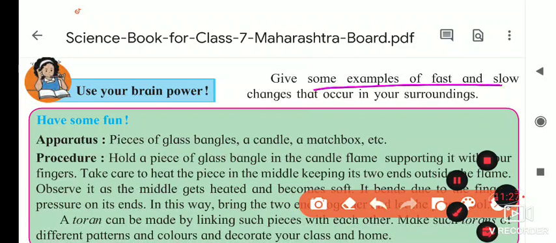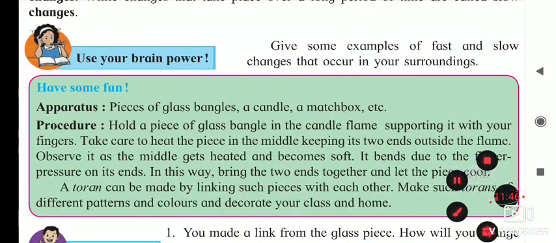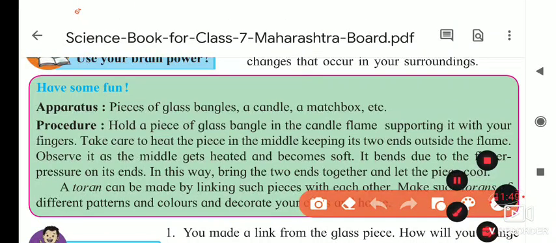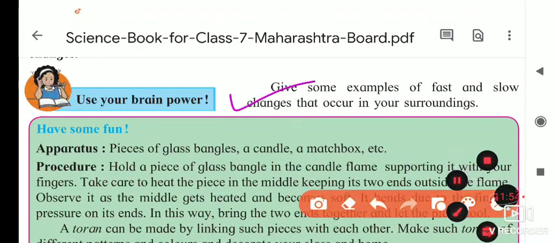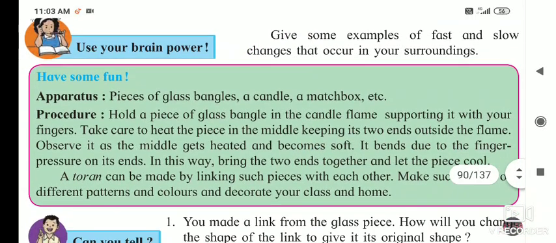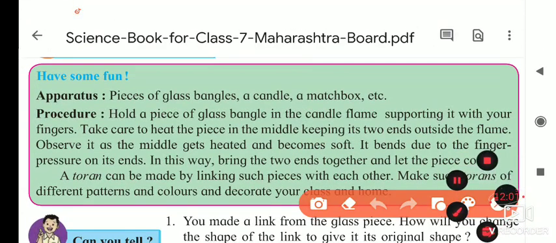Give some examples of faster and slower changes that occur in your surroundings. If you take a paper and tear it, it is a faster change. Its shape changes. It is a physical change also. There are many changes that we can say happen inside it. Now here, something is given. You have to write some fast changes and some slow changes that you know. Note these examples down in your notebook and send them to me. Okay, have fun.